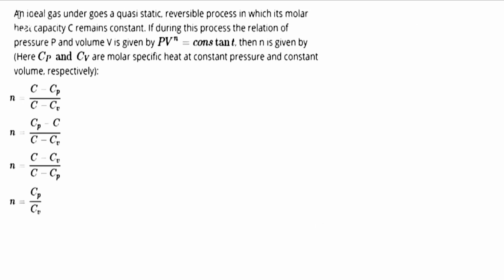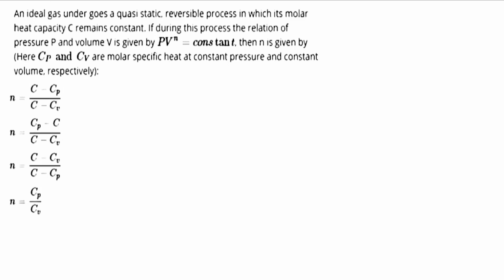Hello everyone, let's start the question. The question says that an ideal gas undergoes a quasi-static reversible process in which its molar heat capacity C remains constant. If during the process the relation of the pressure and volume is given by PV to the power n equal to constant, then n is given by... So you have to find n in terms of Cp, Cv, or C, as we see in the options.